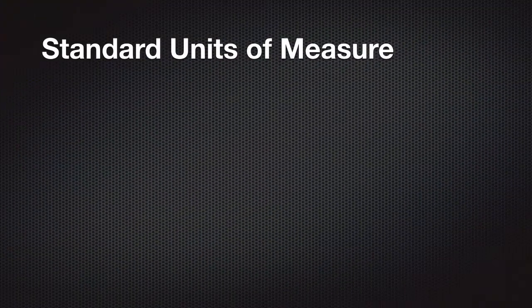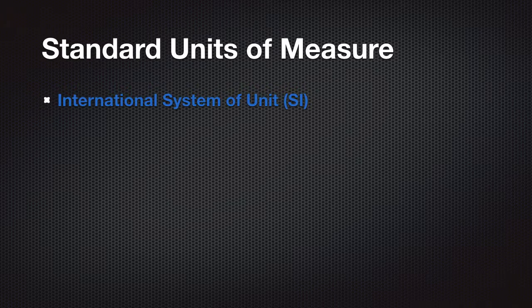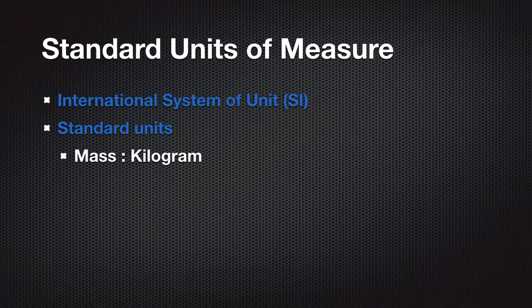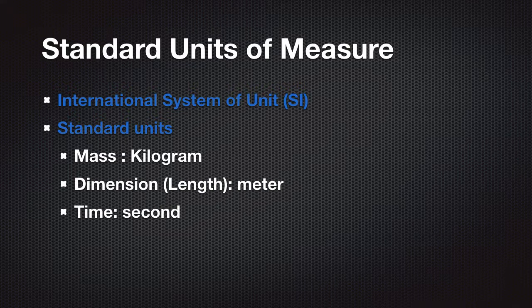In physics, we'll be using standard units, part of the International System of Units, the SI. There are actually six standards. We'll be using 3 initially. They include, for mass, the kilogram, for dimension or length, the meter, and finally for time, the second.